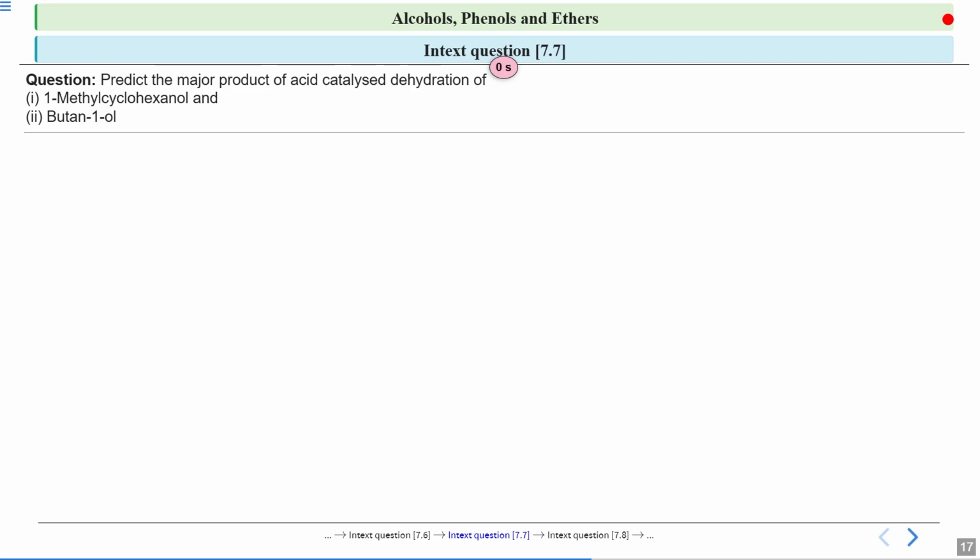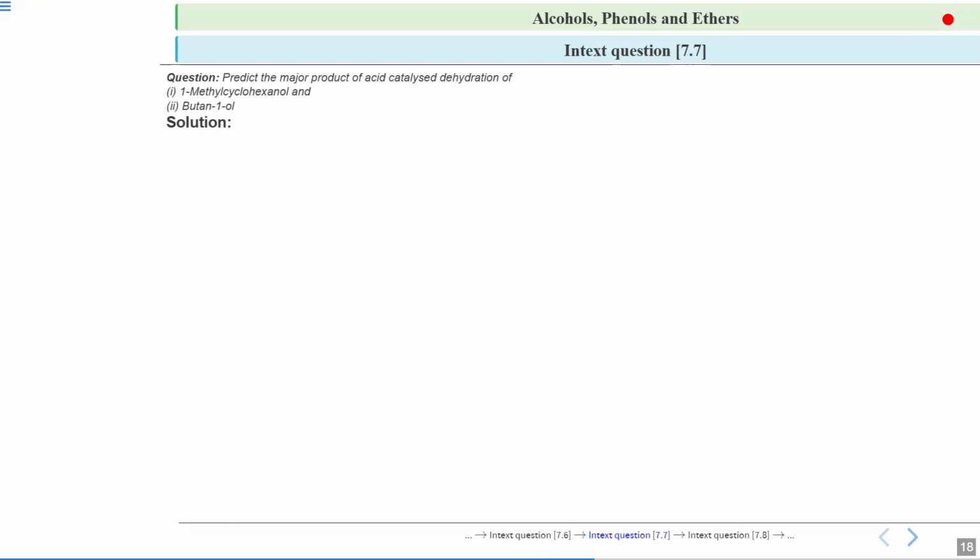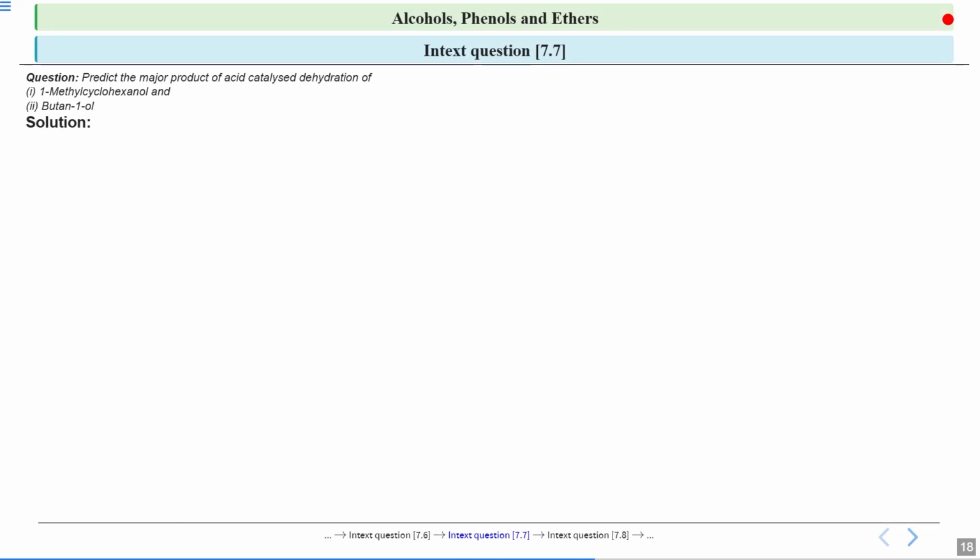Okay, now let's see the solution of this question. So, acid catalyzed dehydration, what happens in this reaction? What does dehydration mean? Removal of water. So that means we will remove water from this reaction, and when water is removed, you will get an alkene.